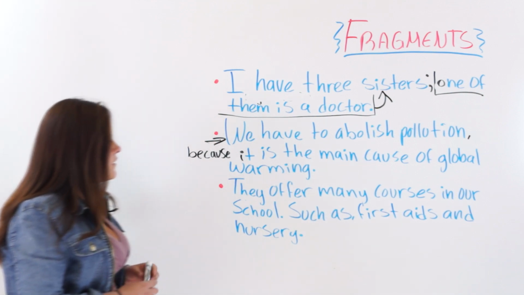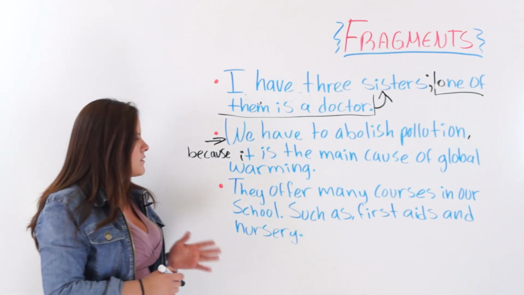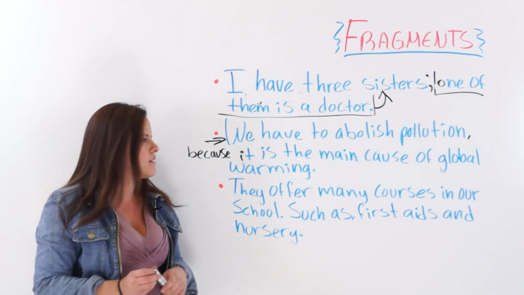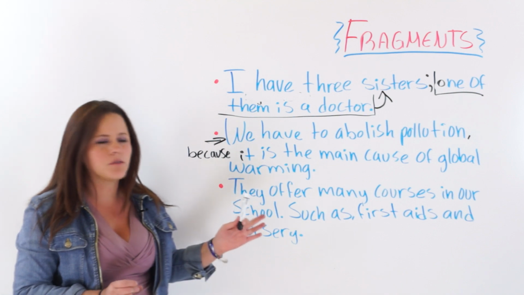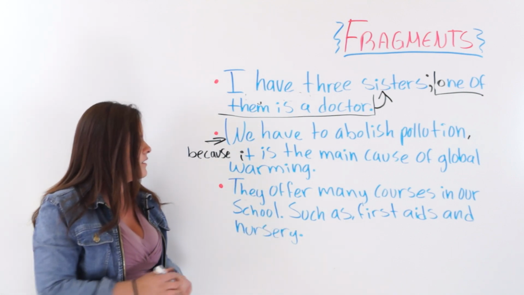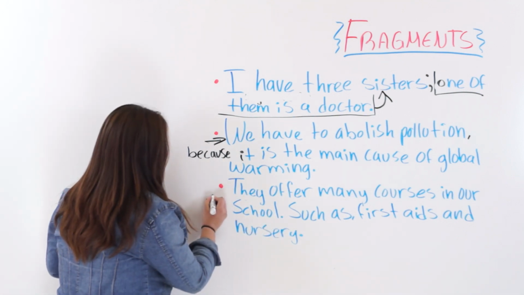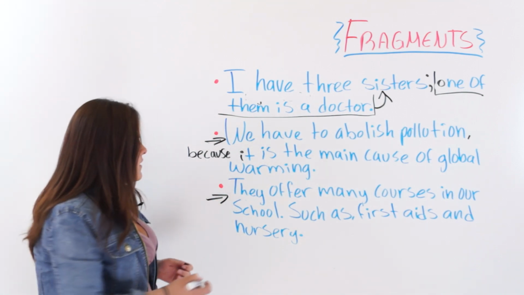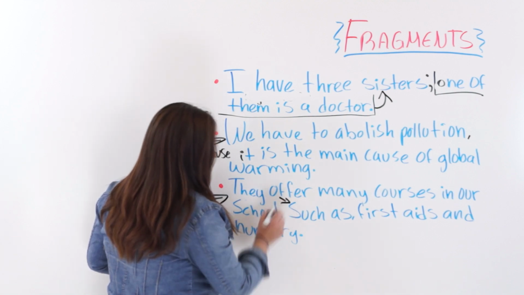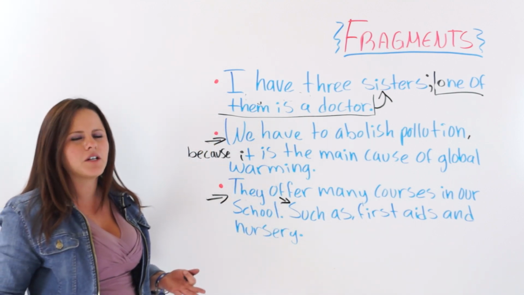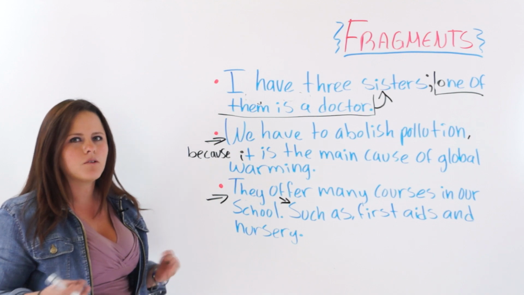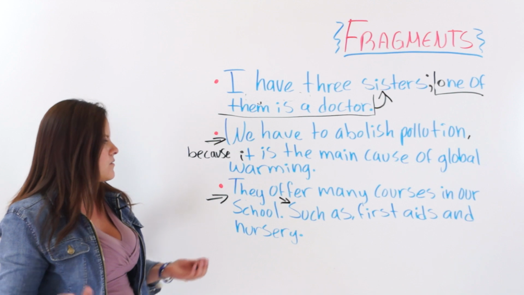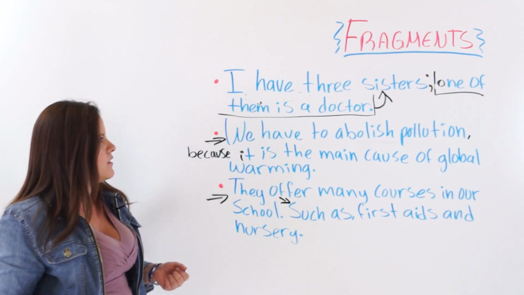The last one. They offer many courses in our school, such as first aids and nursery. They offer many courses in our school, period. This makes perfect sense. So this is our independent clause or our principal clause. And this here does not make sense by itself. So it is a subordinate or a dependent clause, such as first aids and nursery. It doesn't make sense.